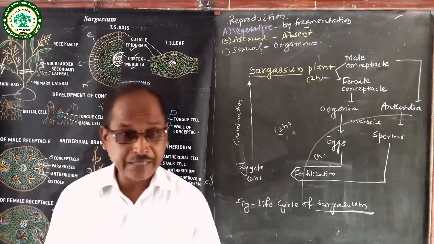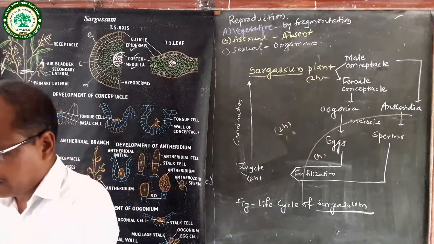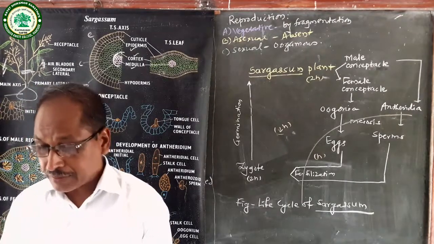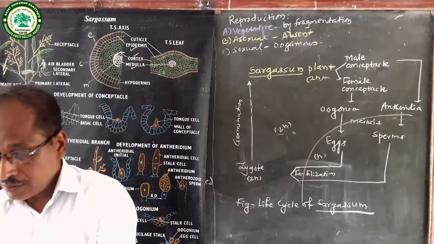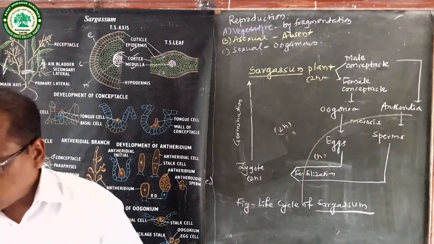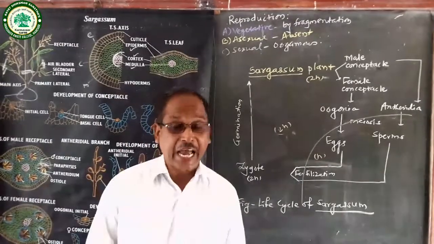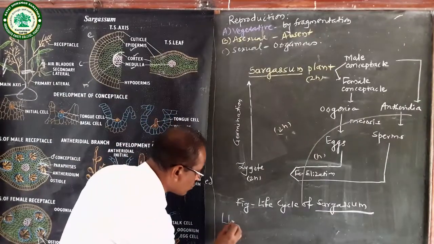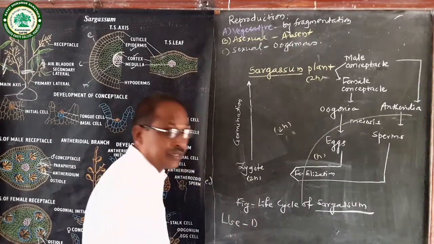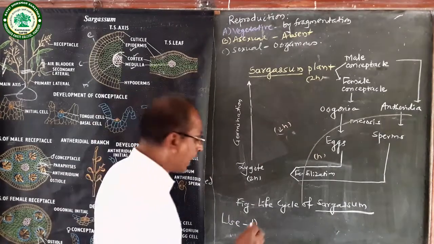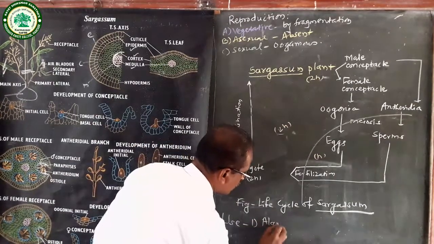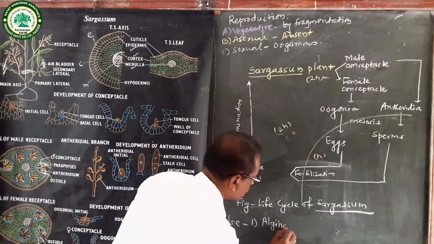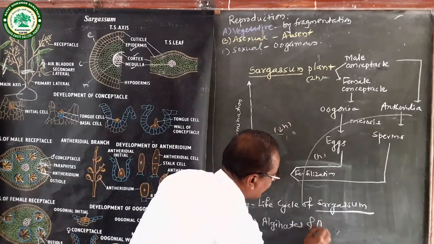This sargassum plant is economically important. It is used for the preparation of alginates and alginic acid.